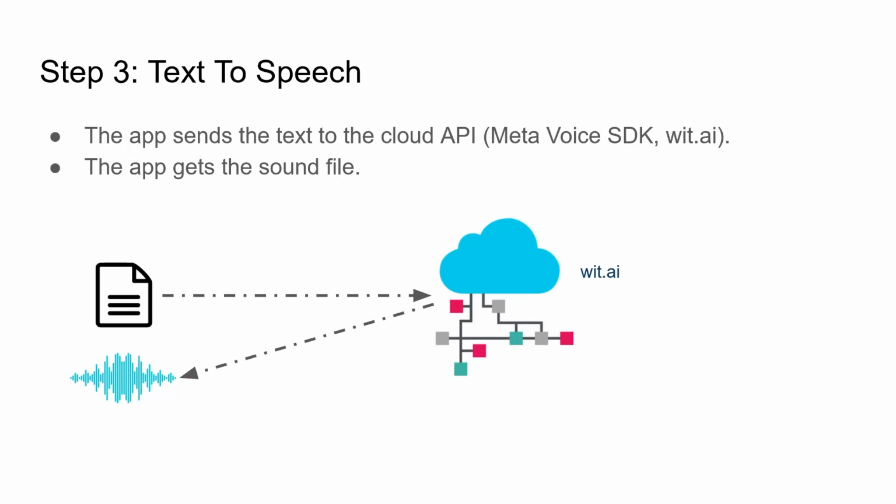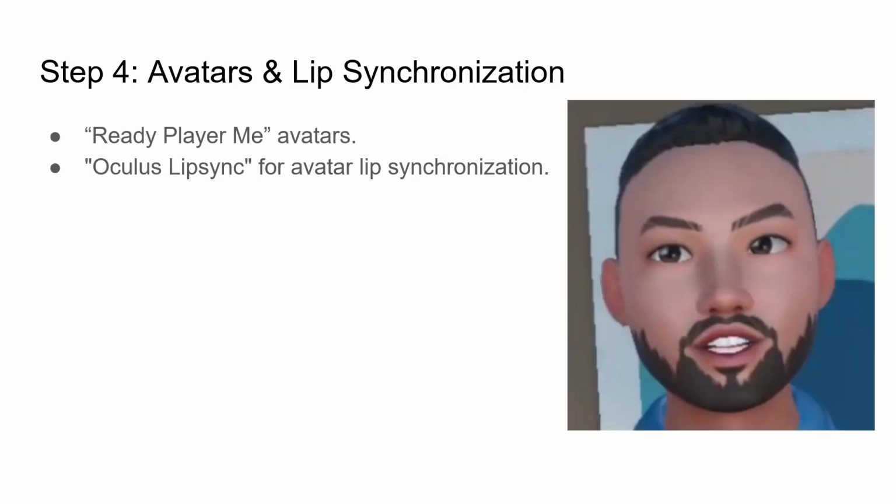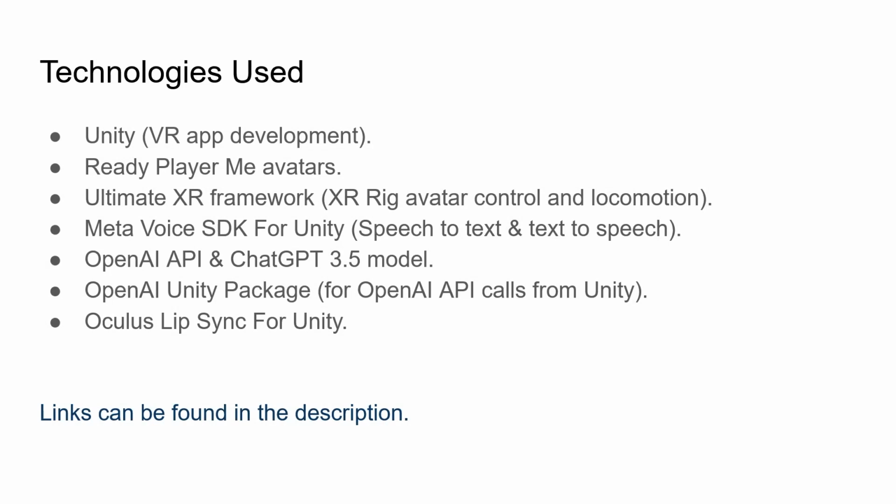Our application sends the text to the cloud, and the Cloud API processes this as text to speech and returns back the sound file. Now we need to play this voice and animate the avatar. I used a Ready Player Me avatar for this purpose and the Oculus Lip Sync library. These are the technologies I used for this application. You can find the links in the description section of this video.